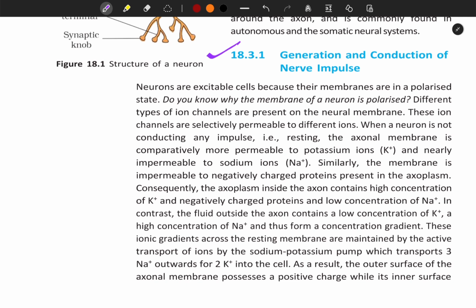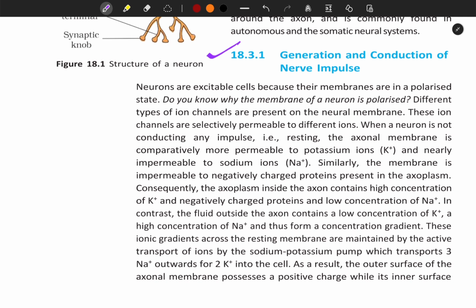Consequently, the axoplasm inside the axon contains a high concentration of potassium ions and negatively charged proteins and a low concentration of sodium ions. In contrast, the fluid outside the axon contains a low concentration of potassium and a high concentration of sodium, and thus forms a concentration gradient.